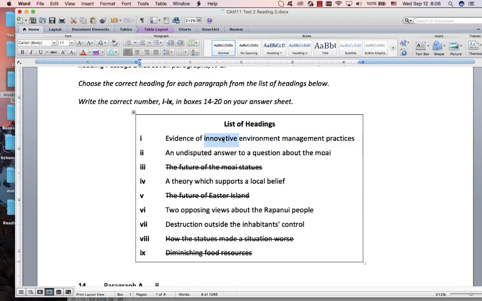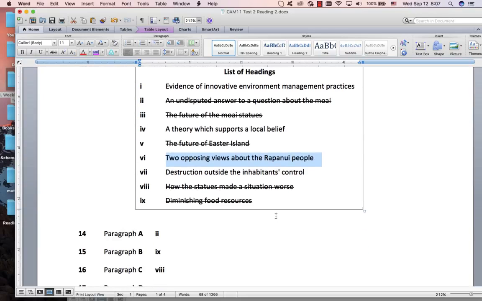Innovative means new, inventive, the first people to do it. Sustainable environment management practices. Nothing about that, nothing about that. I think maybe some students might get trapped and say, this is the opposing view, but those two opposing views aren't both in this paragraph. It's two separate paragraphs. And outside their control, I didn't see anything about destruction.